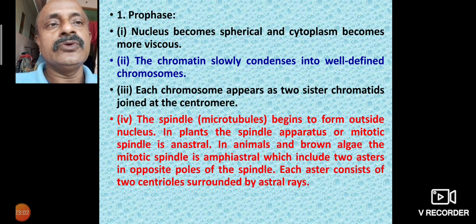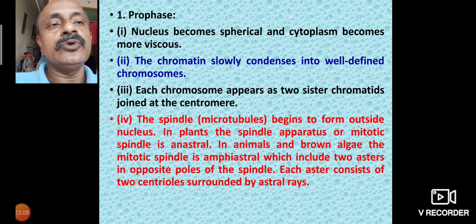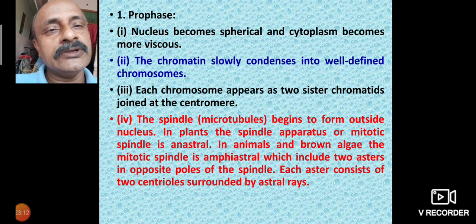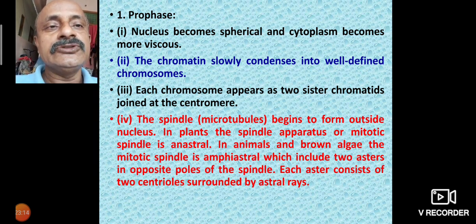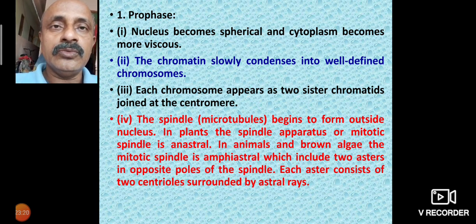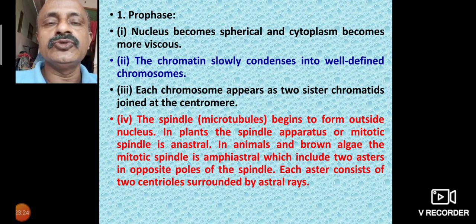The chromatin slowly condenses into well-defined chromosomes. The chromosomes are slowly condensed; condensed means elongated, thread-like structures. Each chromosome appears as two sister chromatids joined at the centromere. Each chromosome has two sister chromatids, and one chromosome is divided into two chromatid threads.